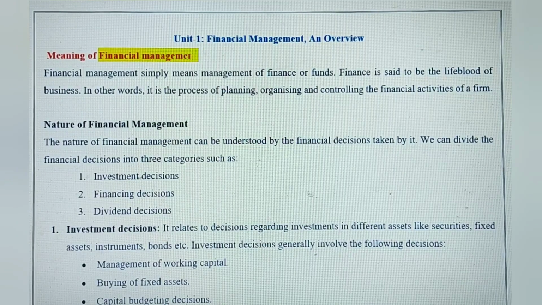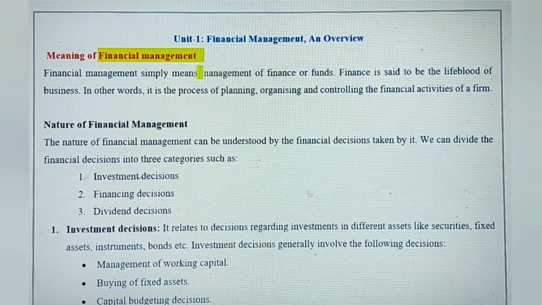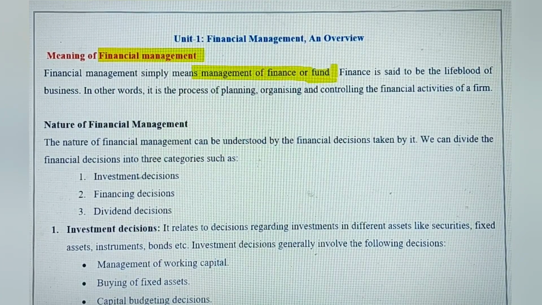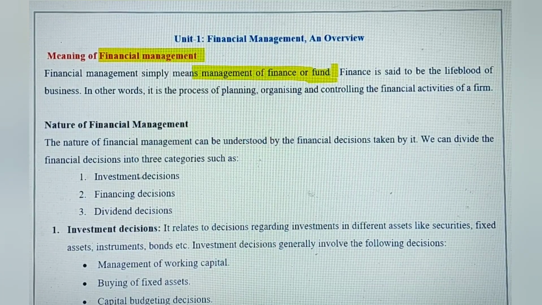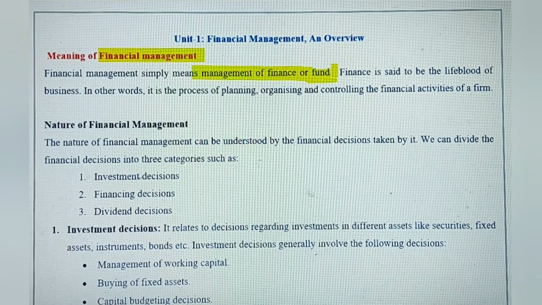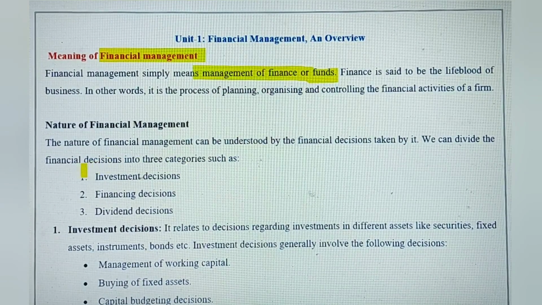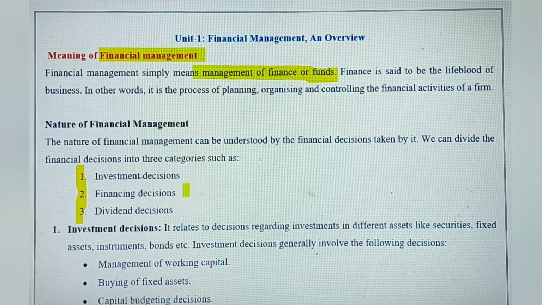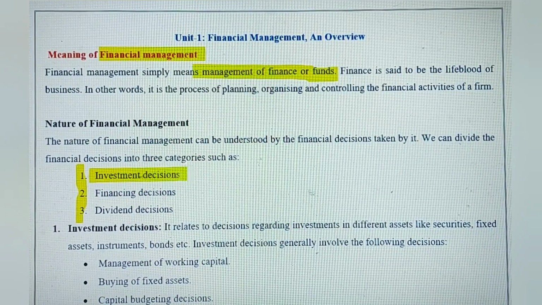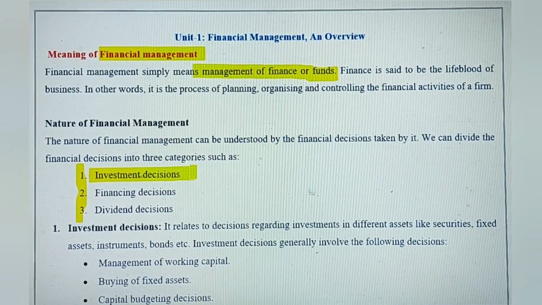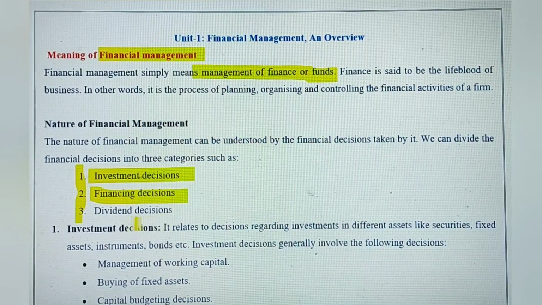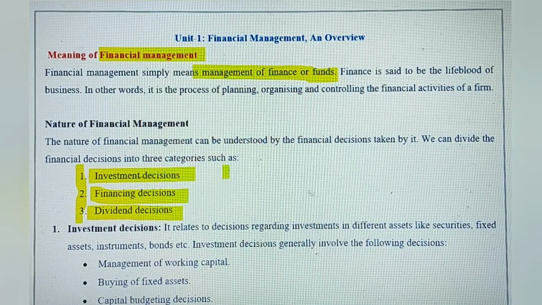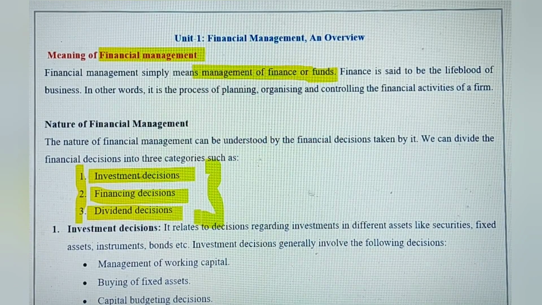What is financial management? Very simple definition. It is just a management of finance or funds, but it's a very complex function of a financial accountant, in fact, because managing the finance and fund is not an easy job actually. And basically, when we talk about the nature of financial management, we talk about three important decisions which a manager needs to take. The first one is investment decisions, second one is financing decisions, and third one is dividend decisions. So all these three decisions make up financial management.